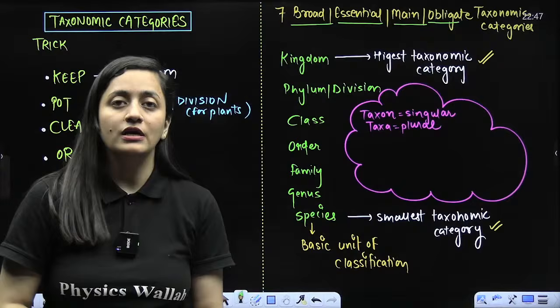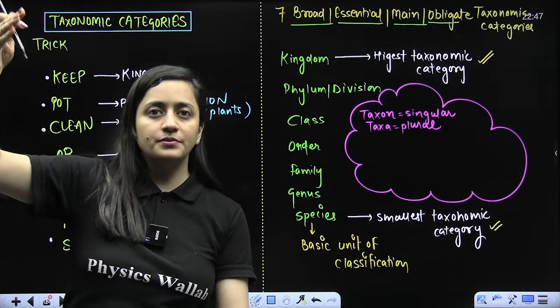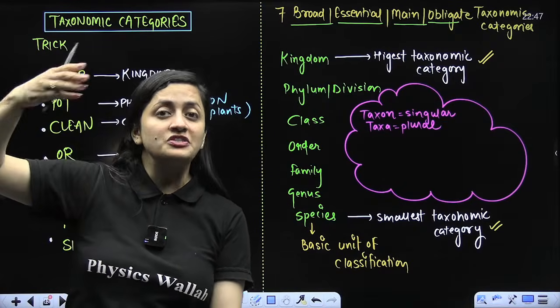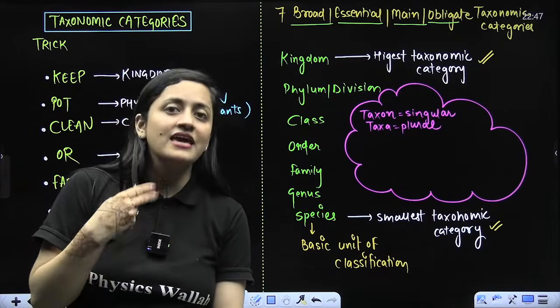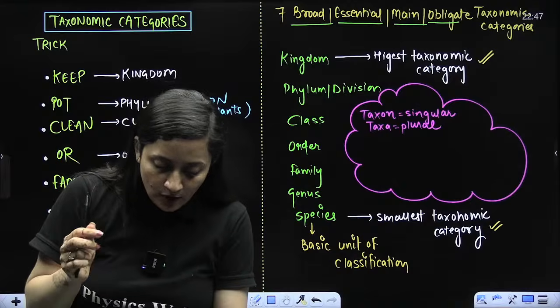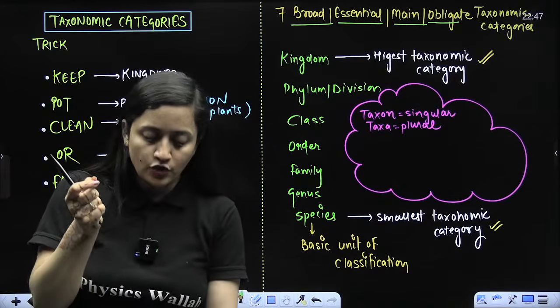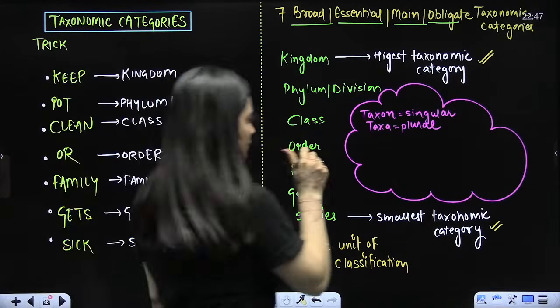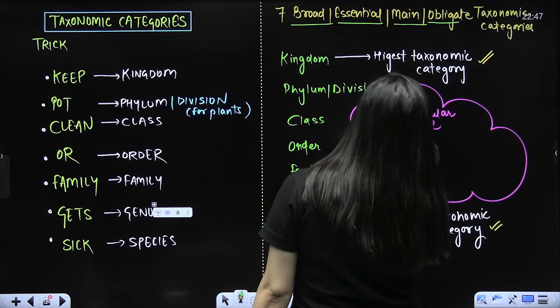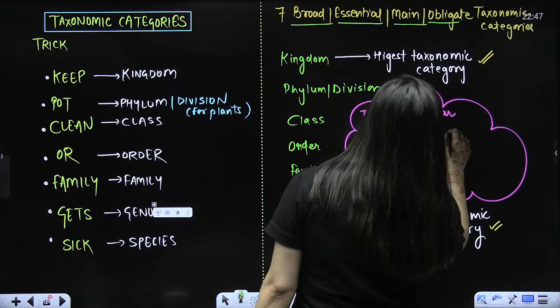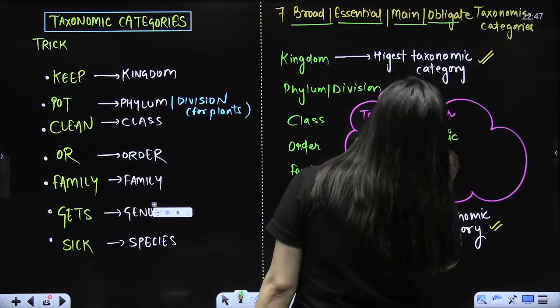Just in a school, I am telling you, managing directors, principals, vice principals, they all are present. Same is the case here. So when you talk about the taxon, it's a single taxonomic unit or category at any rank, in simple language.